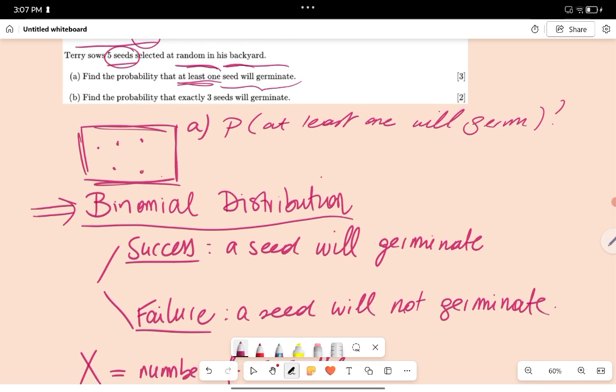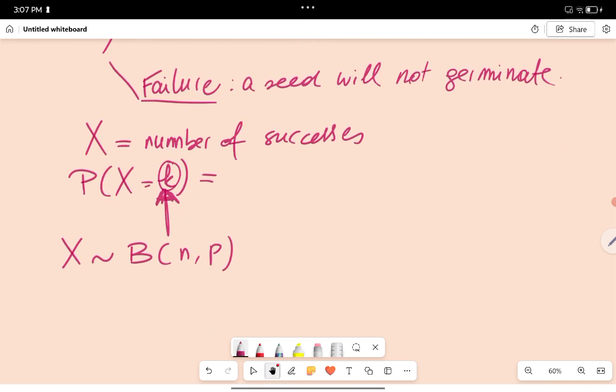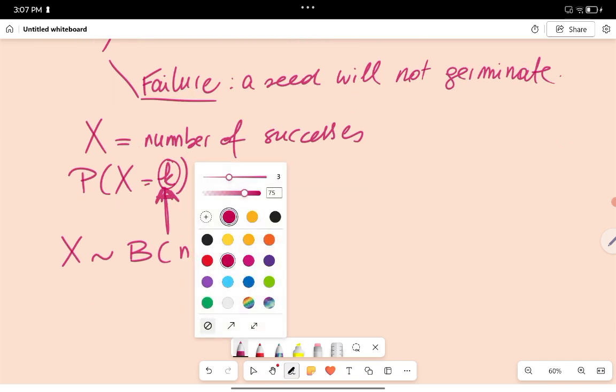All right, so now with binomial, we would say that X is binomially distributed with a certain n and a certain p. And we write it down like this. And what is this n? That's the number of trials.